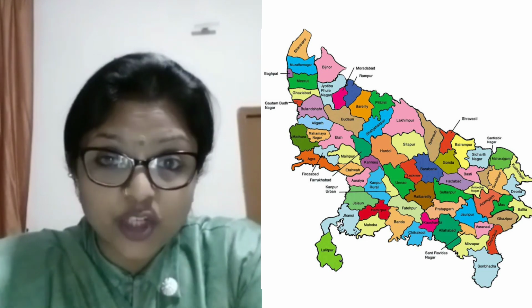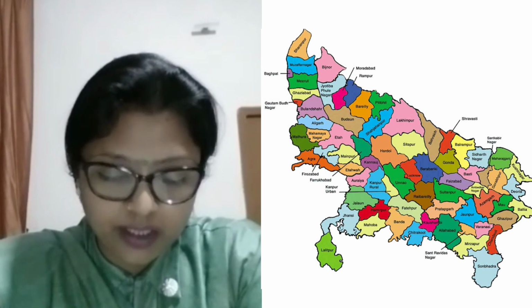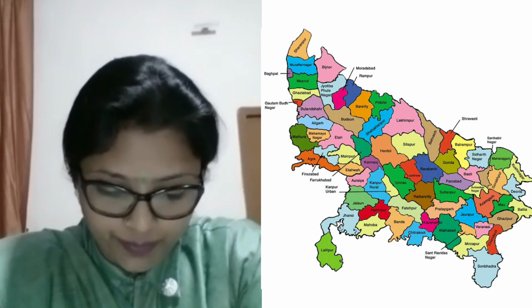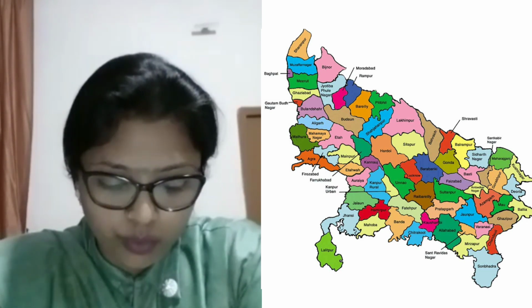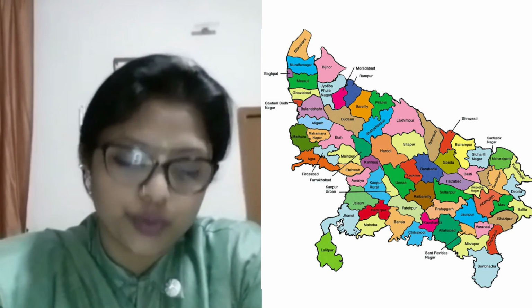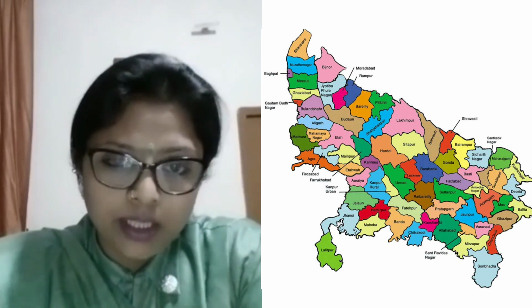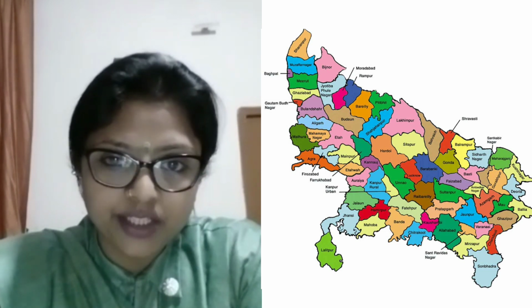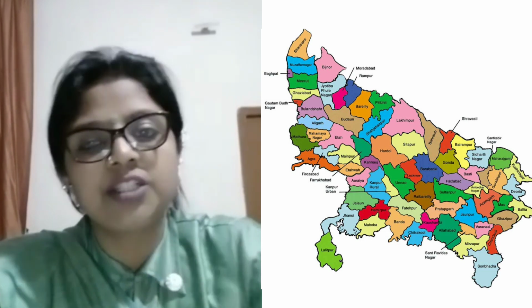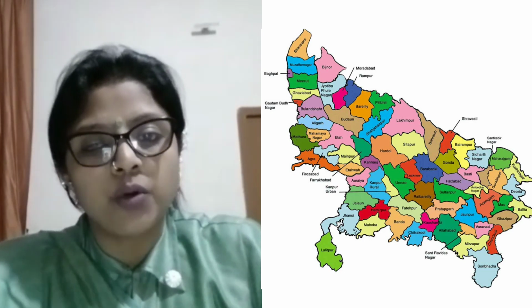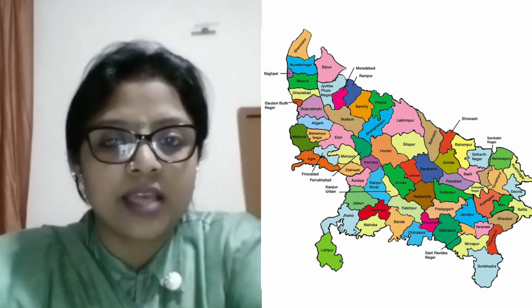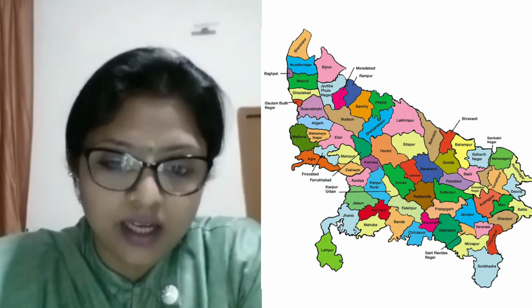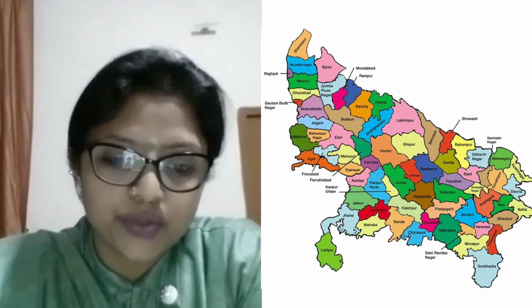And the major languages spoken in this state are Hindi, Urdu, Awadhi, and Bhojpuri. The major crops cultivated in the state are wheat, rice, sugarcane, vegetables, pulses, and oilseeds. And the major rivers, the Ganga and the Yamuna, flow through this state.